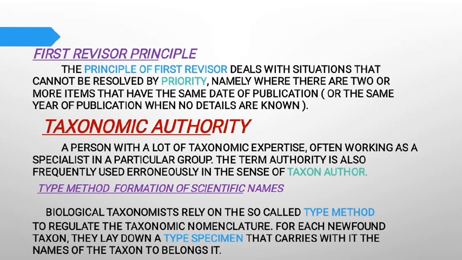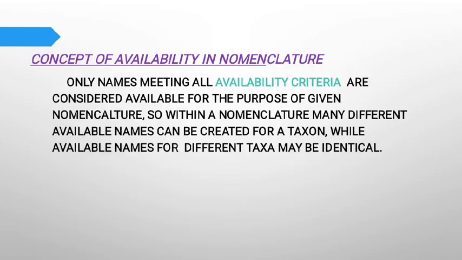Next subtopic is taxonomic authority. A person with a lot of taxonomic experience, often working as a specialist in a particular group. The term authority is also frequently used in the sense of taxon author. Next point is the type method for formation of scientific names. Biological taxonomies rely on the so-called type method to regulate taxonomic nomenclature. For each newly found taxon, they lay down a type specimen that carries with it the name of the taxon to which it belongs.